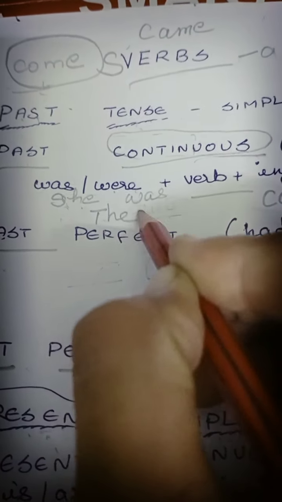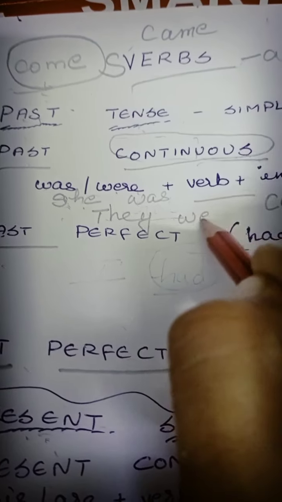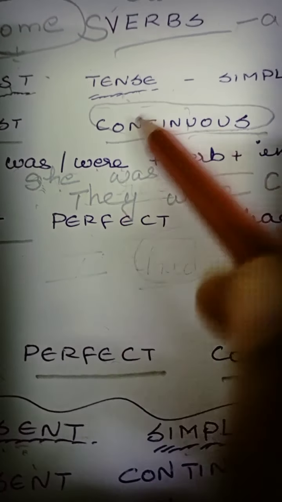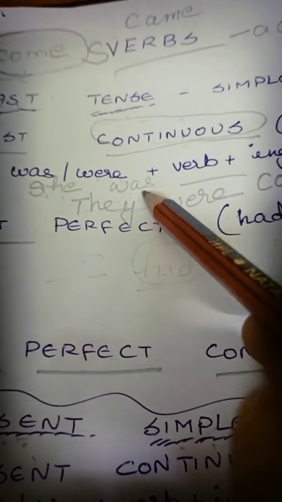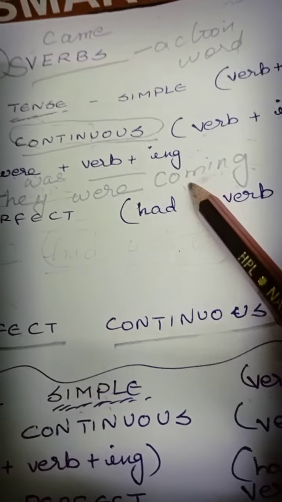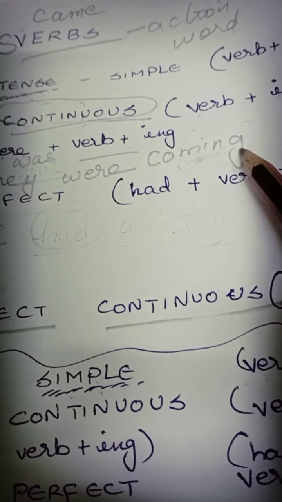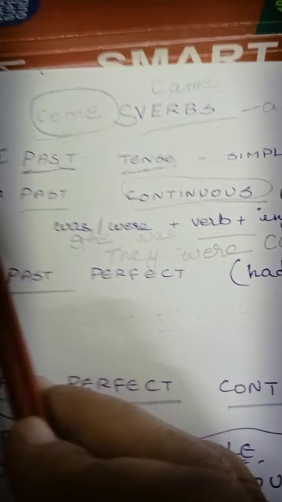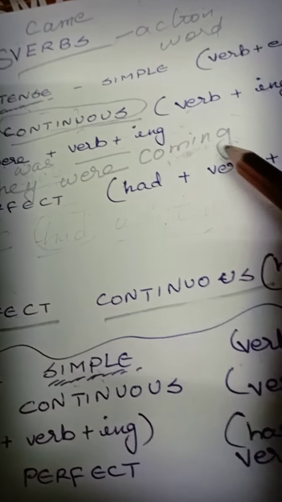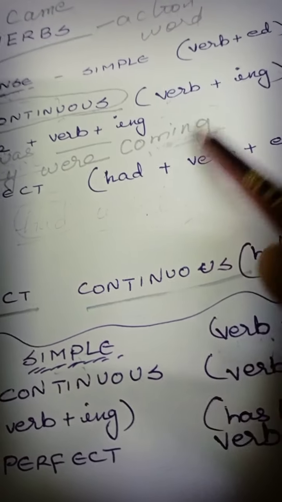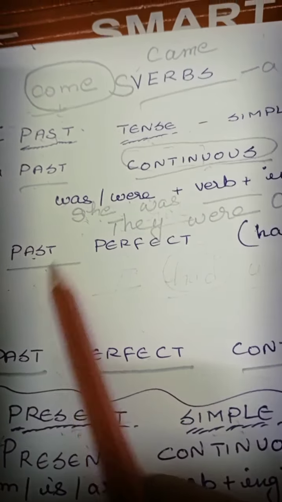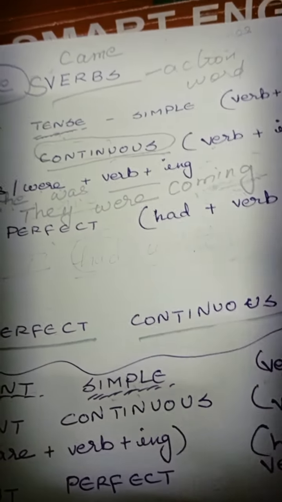Here I write they were coming, we were coming. See, for singular you will use was, and for plural you will use were, and then along with the root verb you will add ing. This is past continuous. That's all. If you add ing along with the verb, it becomes continuous. Got it, children? Now let us go to the past perfect tense.